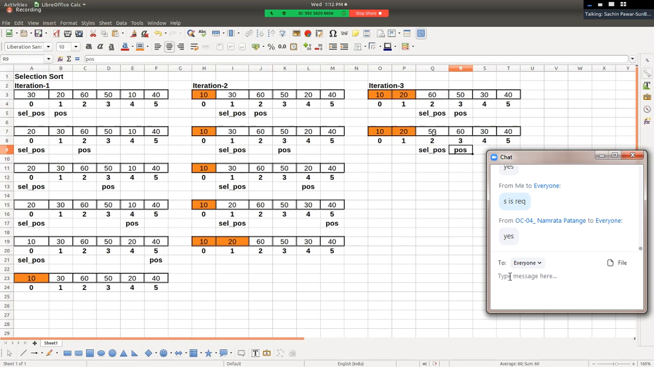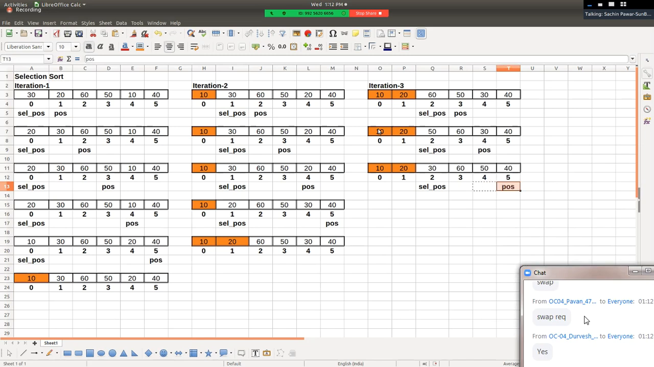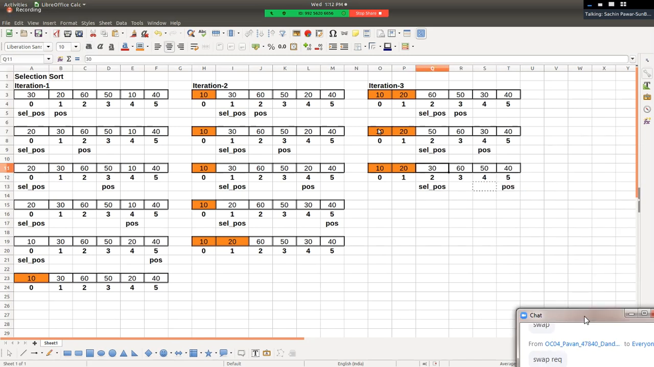Then element at selected position gets compared with element at another position, 30, 50 and 30. Is swapping required? Yes, swapping takes place over here. यहाँ पे swapping होगा, right? So 30 and 50 get swapped with each other, and we can say position plus plus.